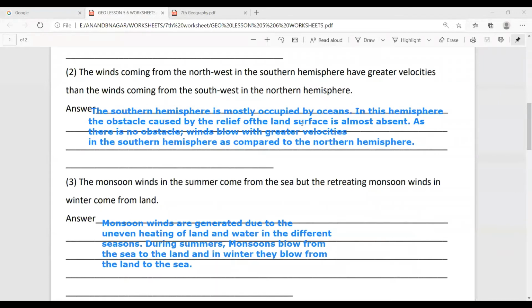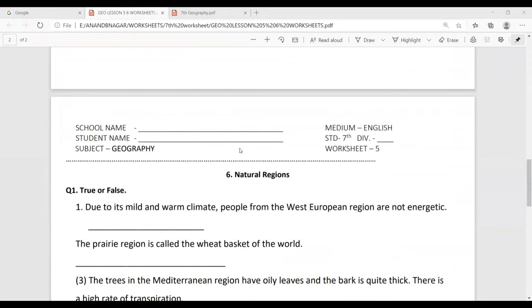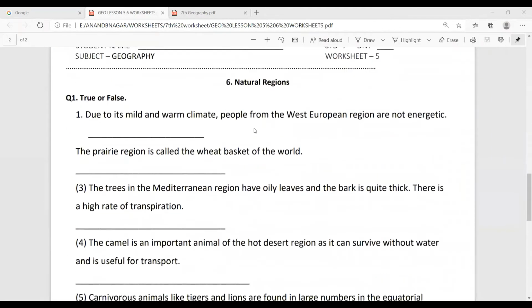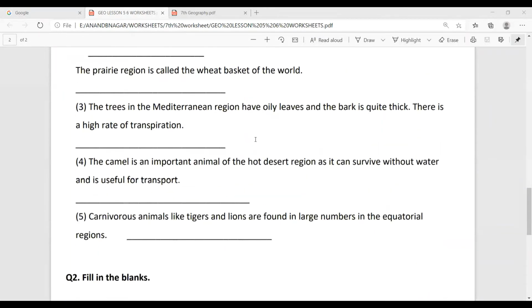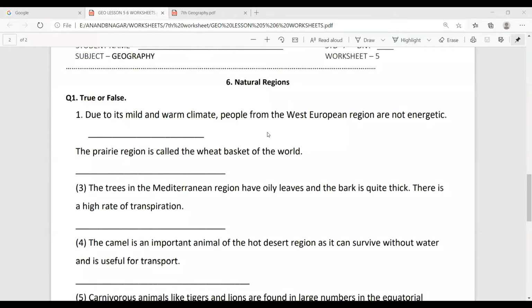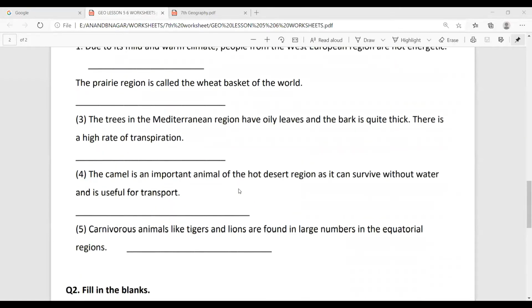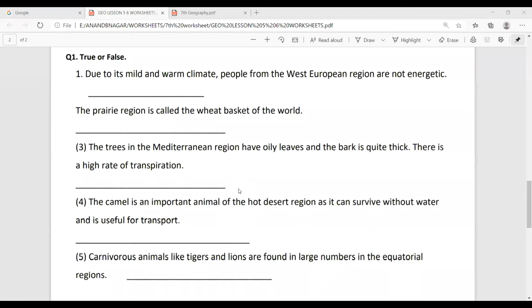Now next lesson, natural reasons. True or false.